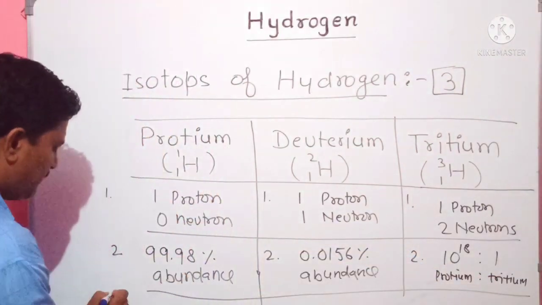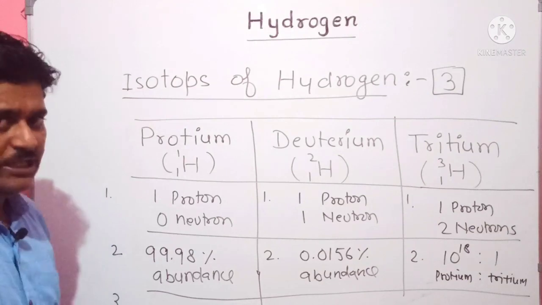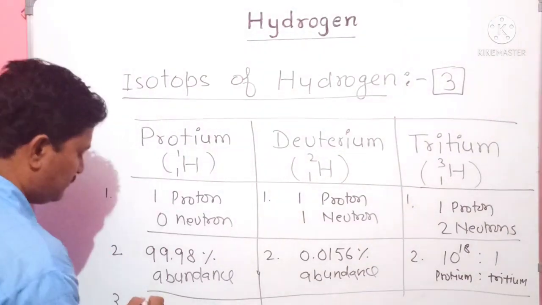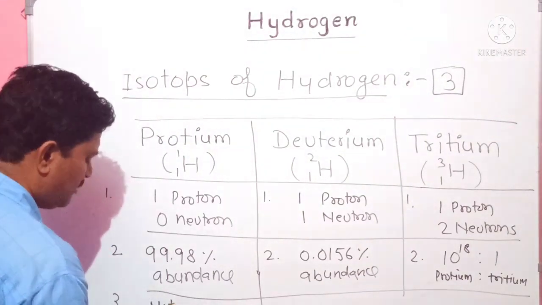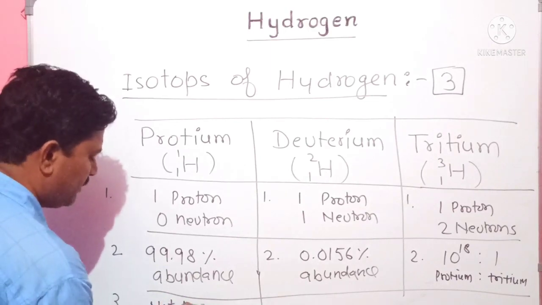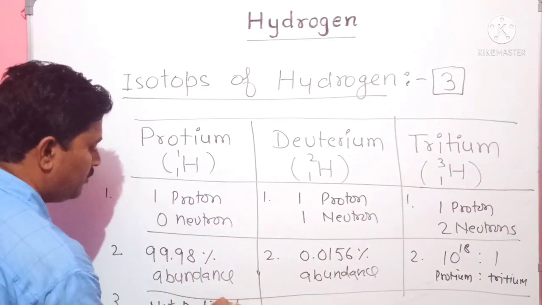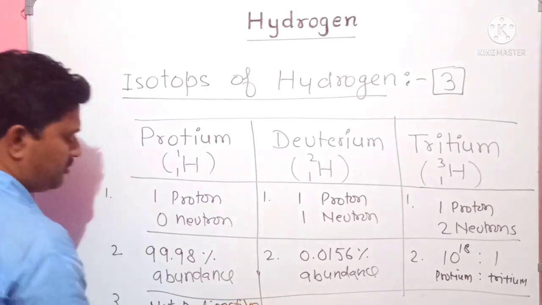Another difference is that protium is not radioactive in nature.